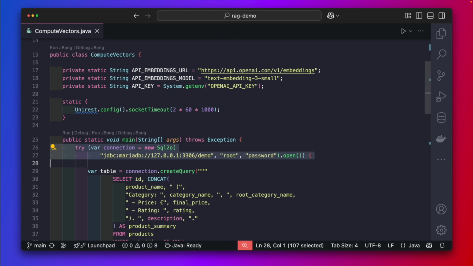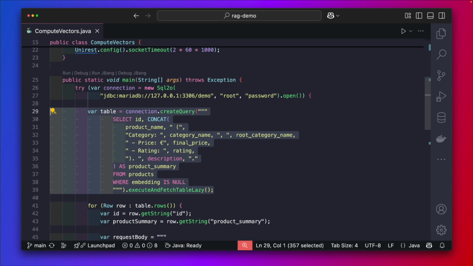Now, later, when we run this program, we connect to MariaDB and run this query. Just pay attention only to the query here. We're selecting the ID from the products table, and the other column is something we call product summary. The product summary is a concatenation of a bunch of things like the category name, the final price, rating, and the description as well.